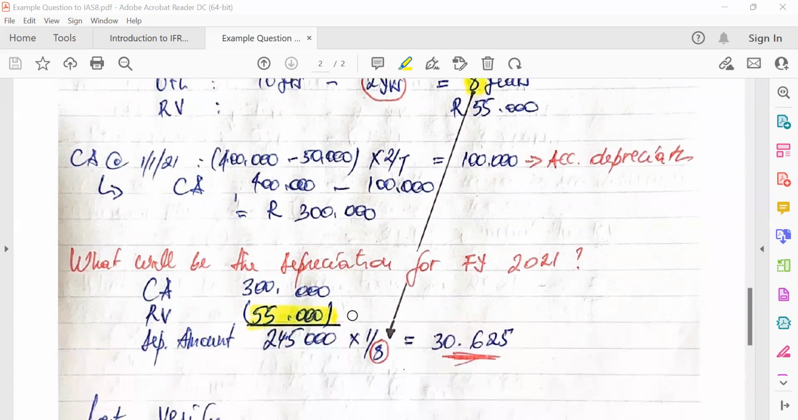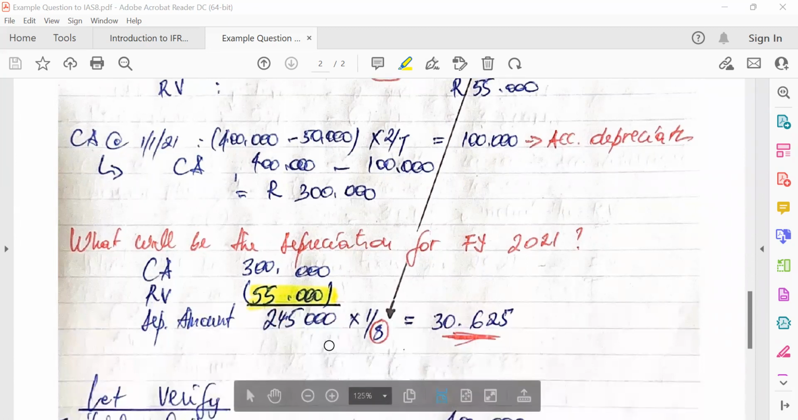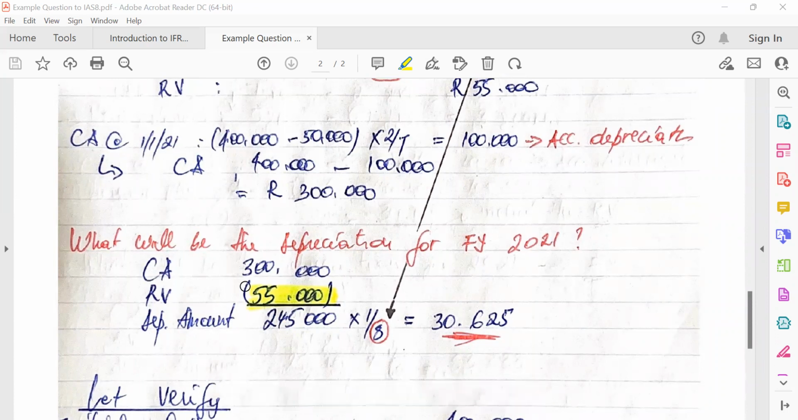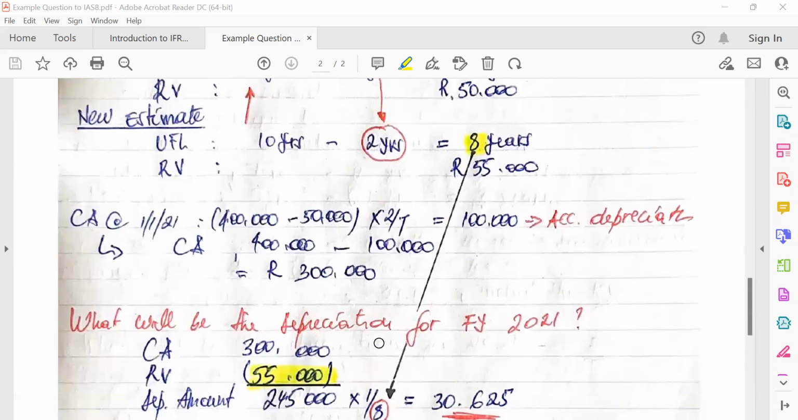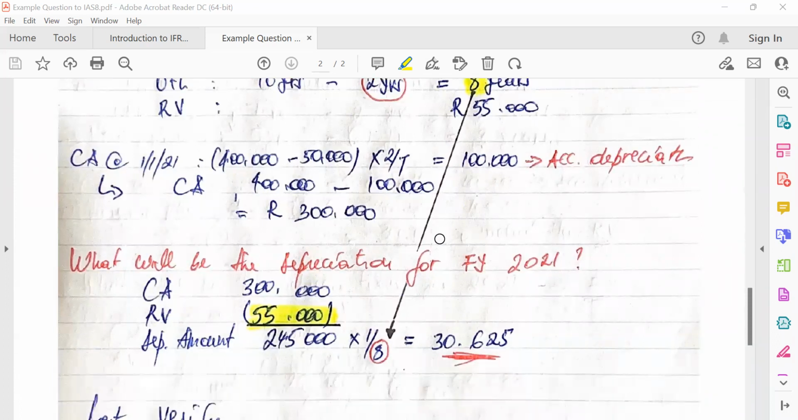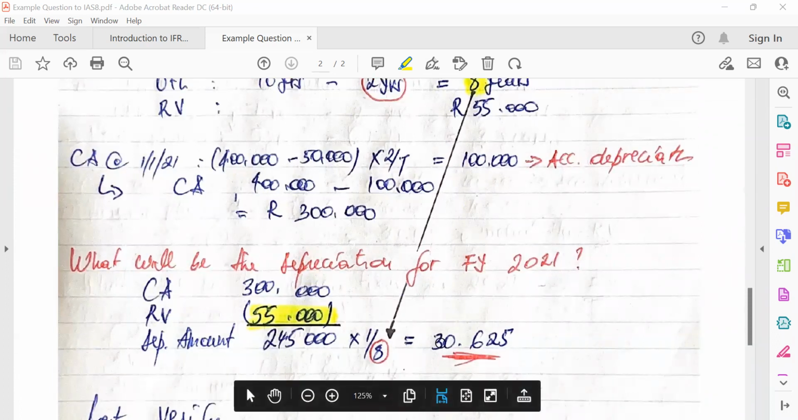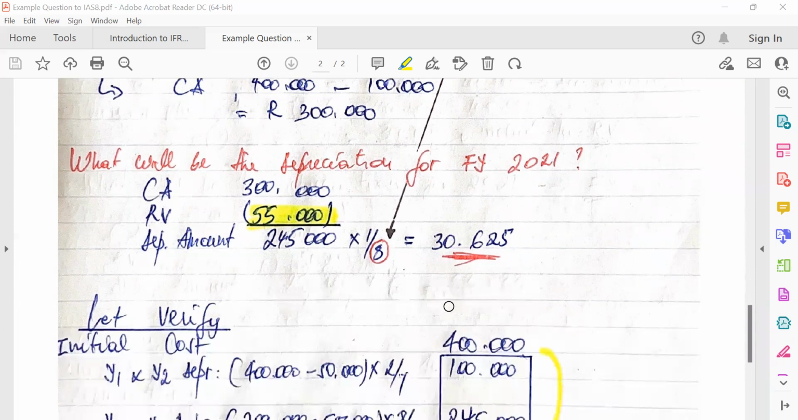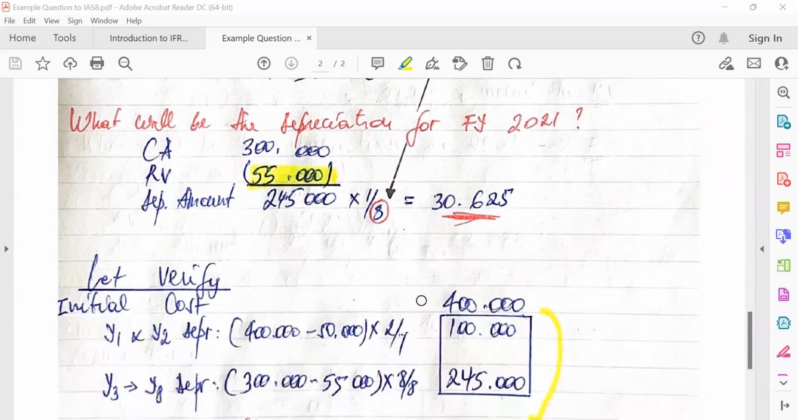Now, let's calculate depreciation of 2021. So how are we going to calculate depreciation of 2021? We're going to calculate using the 300, which is the carrying amount, minus the new residual value. Remember, new residual value equals 55,000, which is going to give us a depreciable amount of 245. Good. Then, to calculate the depreciation of this current year, we multiply by 1, divide by 8. Why are we using 8? Because 8 is our remaining useful life. So the remaining useful life will give us 30,625.